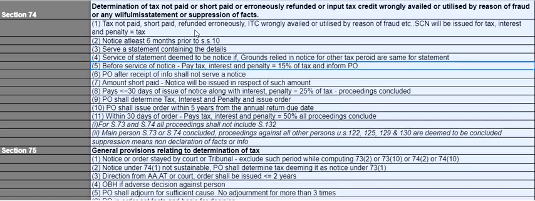And before service of notice, if you want to pay the taxes and interest, you also have to pay a penalty which is equivalent to 15% of tax, and you have to inform the proper officer. So in section 73 there was no penalty if you are paying before the service of notice, but under section 74, you have to pay a penalty which is equivalent to 15% of tax.